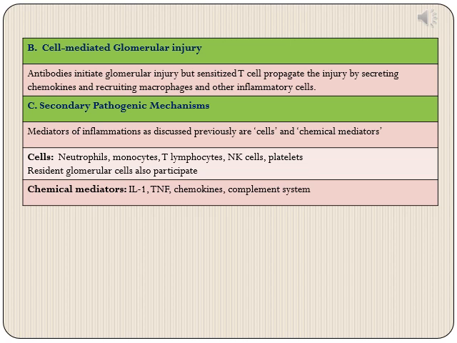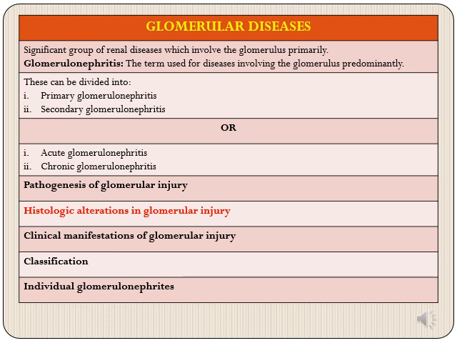So all these are different mechanisms of glomerular injury. These are antibody mediated, which is again of three types. Then there can be cell mediated glomerular injury. Then there are secondary pathogenic mechanisms, where other cells of inflammation and various chemical mediators, especially the complement system, all come together to cause glomerular injury. So we just discussed the pathogenesis of glomerular injury. One or more of these different mechanisms may be involved in a different kind of glomerulonephritis.